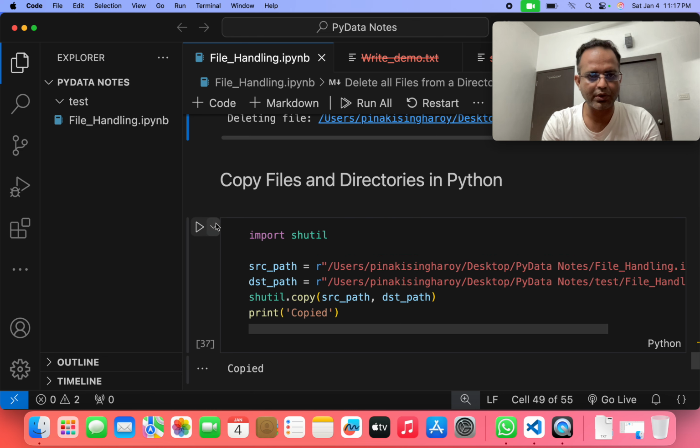Then rename the file path. How can we do the rename? We open fp, open PyData 00001.txt in exclusive mode, then fp.close. If I run that program, then PyData nodes is going to be changed to PyData 001.txt. If I run that program, we can easily change one file name to PyData.txt.